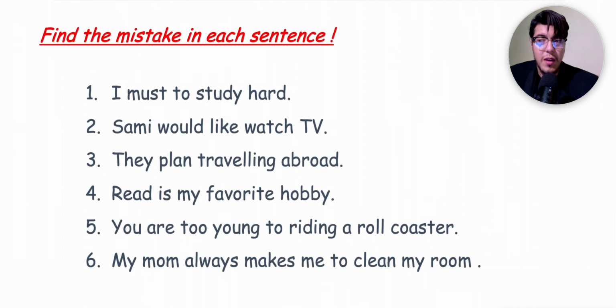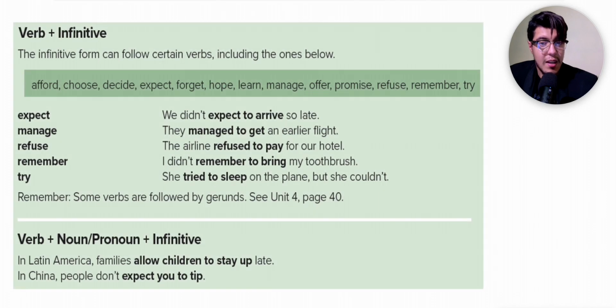First, I want you to find the mistake in each sentence. And now let's jump to the rule. The infinitive form, my dear friends, can follow certain verbs. The infinitive is the essential base form of the verb plus to before the verb. So, to fly, to go, to read, to write. Every verb in English has an infinitive.